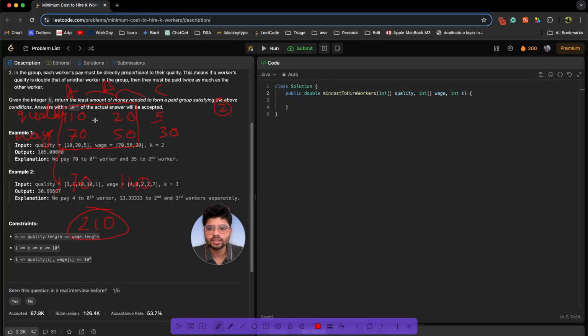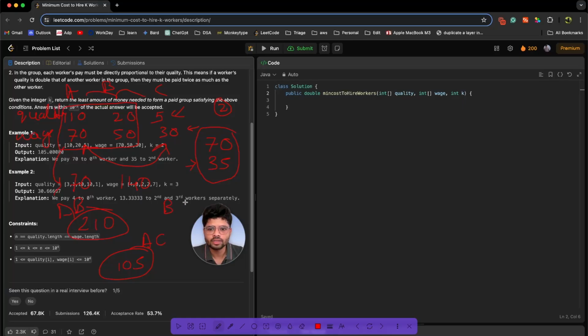Let's try to form another team. Let's say A and C. If I am paying A 70 and C is doing half the work of A, so 70's half will be 35. And what's the minimum wage of C? It's 30 and we are paying him above it, so it makes sense. We can form the team and its total will be 105. A and C's total was 105. A and B's total was 210.